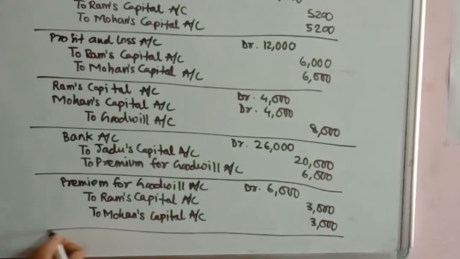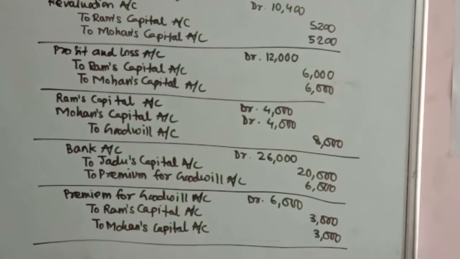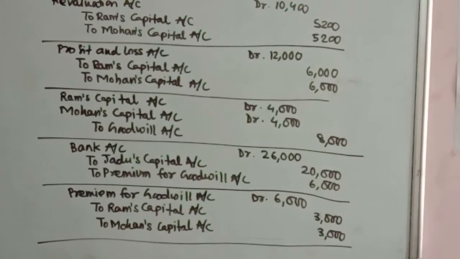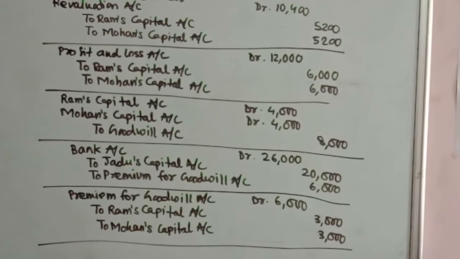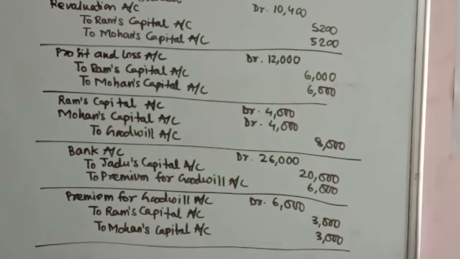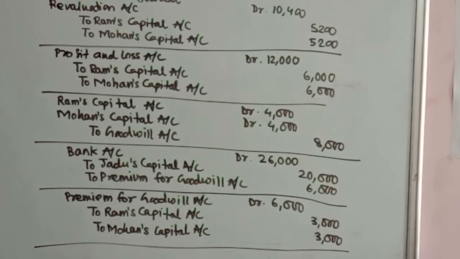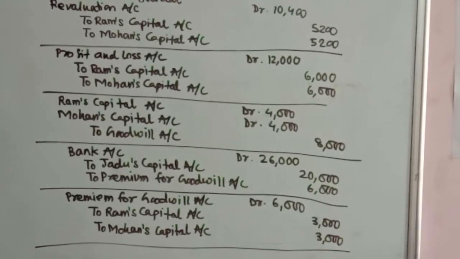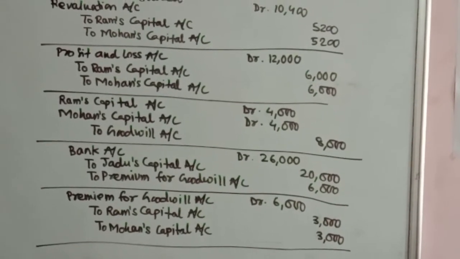And in that manner, this premium money which Jadoo has brought in addition to his capital is shared by them in the ratio 1:1, which is a profit sharing ratio, and in the absence of any further adjustment, this profit sharing ratio is taken as the sacrificing ratio. So after this we will move on to preparation of the partners capital account and the balance sheet.